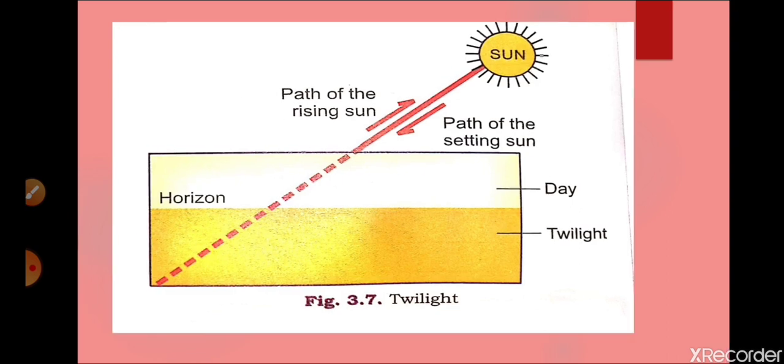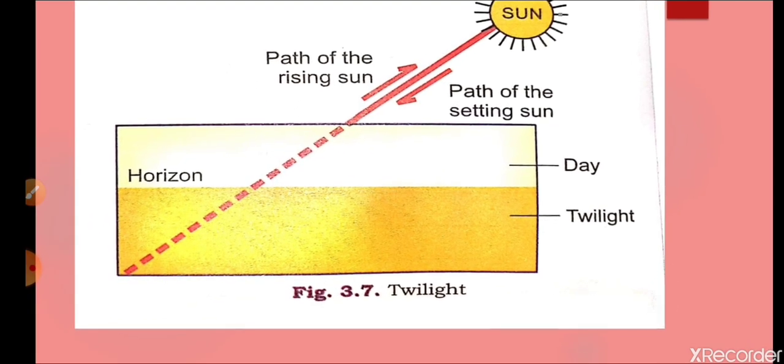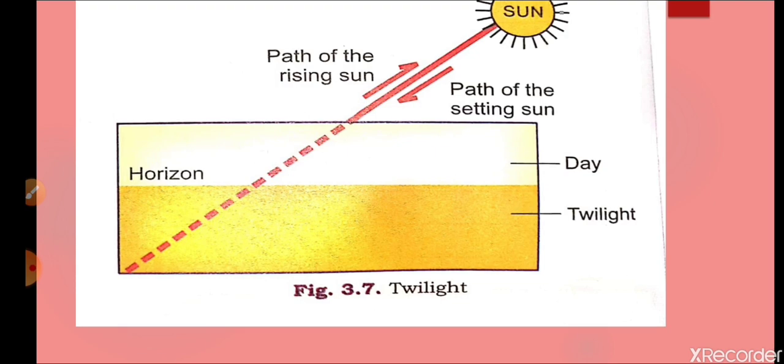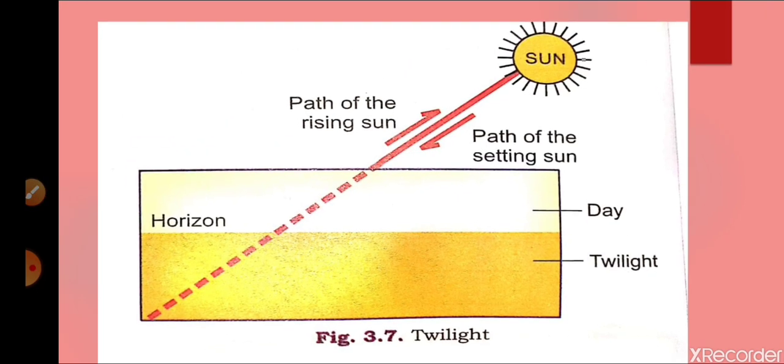It is very simple to understand. As we go towards the equator, the twilight period will reduce. As we go towards the poles, the twilight period will increase. Why does it happen? Because as the latitude increases, the twilight period also increases. You can see this with the help of this diagram.